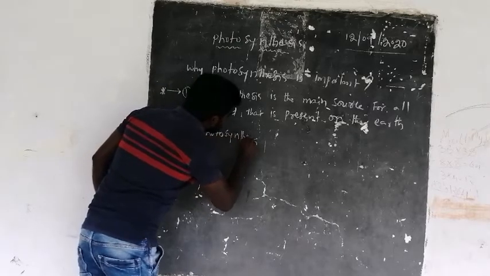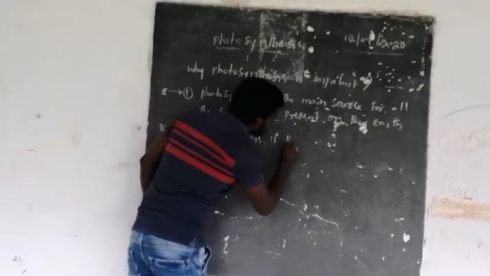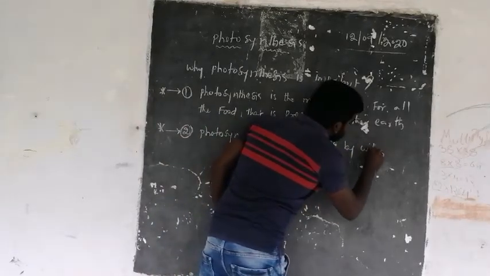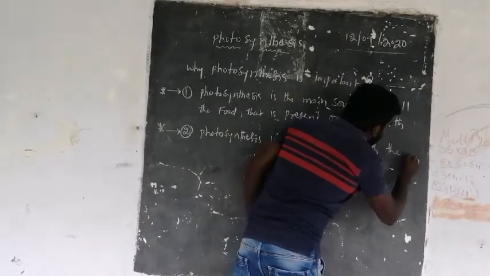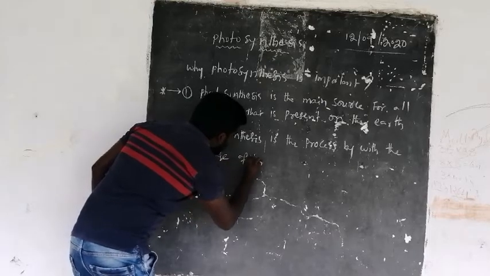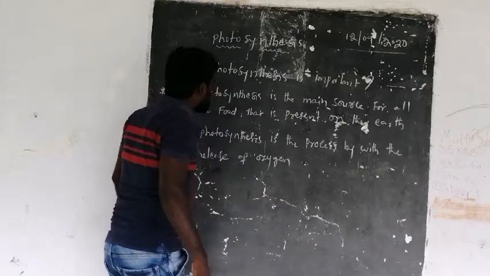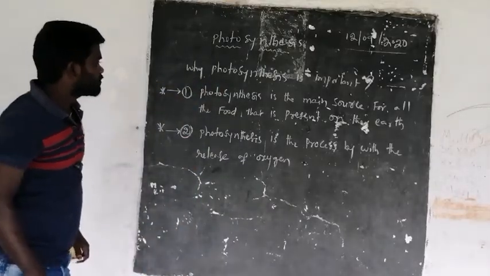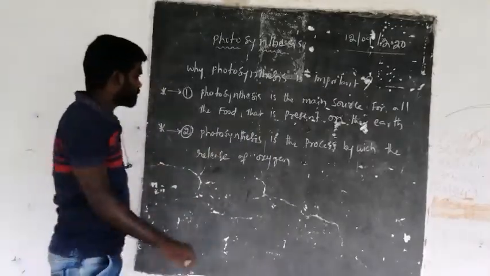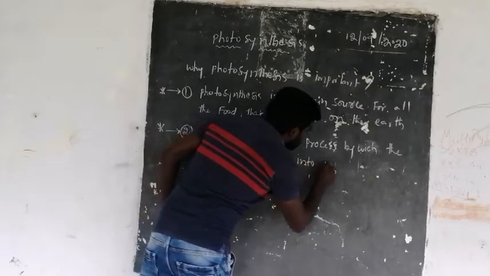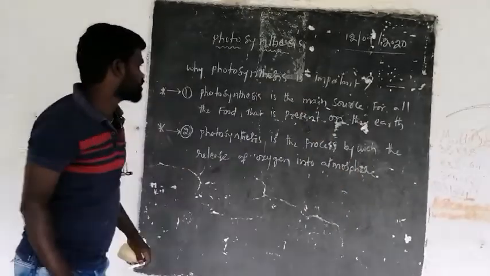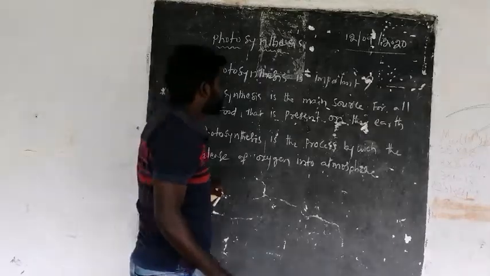Photosynthesis is a process by which the release of oxygen into the atmosphere occurs.